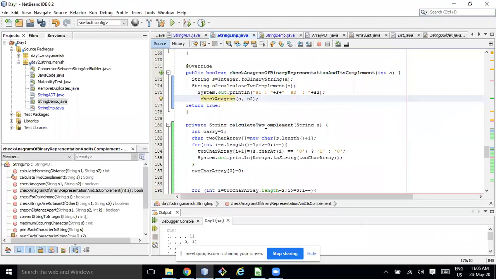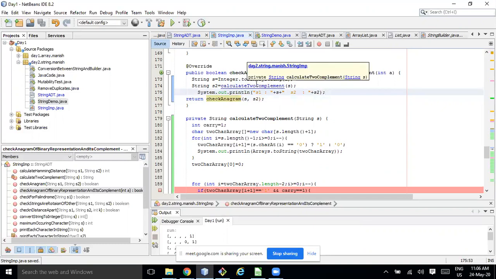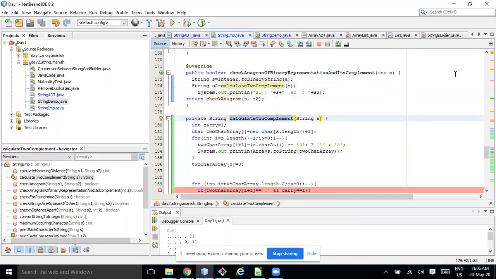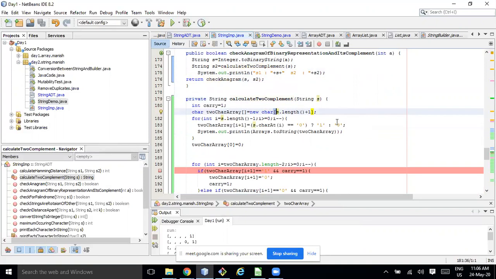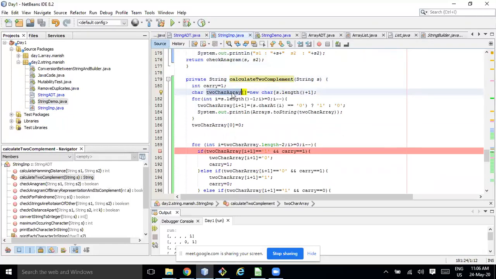Here, actually, I should write something like this. So let's first go to calculateTwoComplement. What I am trying to do is initialize carry with one, because I need to add one. First, I am creating one character array of length one greater than the string.